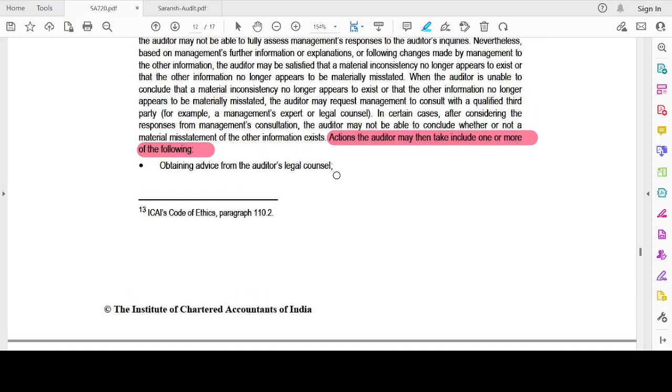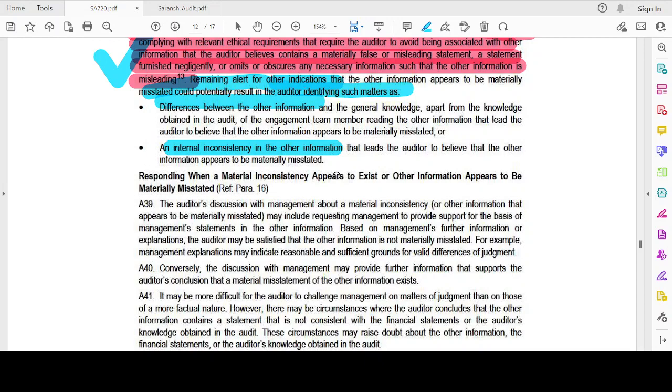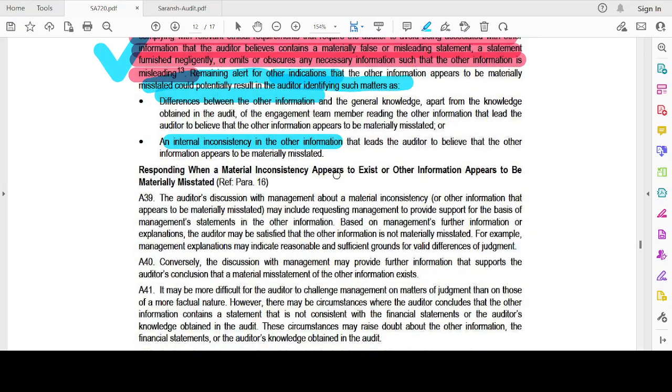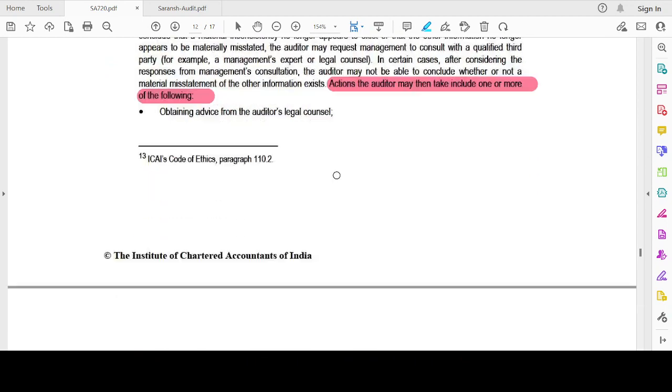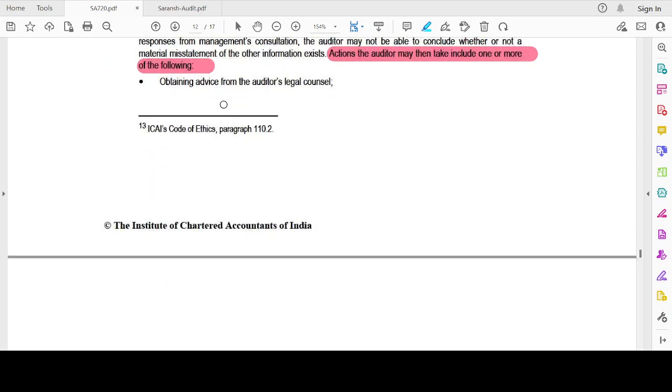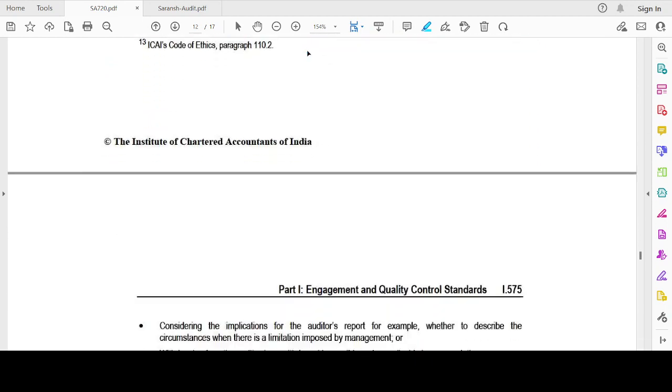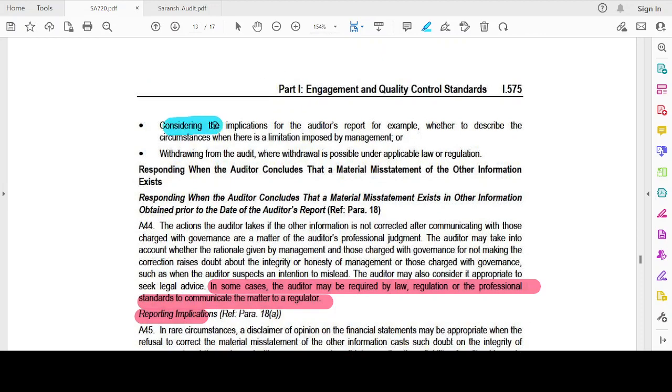See, whenever a material inconsistency appears, what the auditor has to do is obtain advice from legal counsel, and consider the implications for the auditor's report or withdraw wherever permissible.